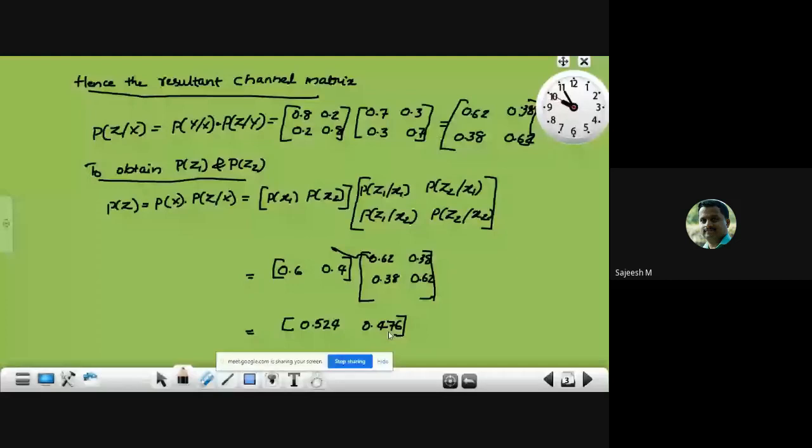Okay, okay, please someone respond. P of Z1 equal to 0.524 and P of Z2 equal to 0.476. Please say someone, is it okay? Yes, sir. Okay, okay.